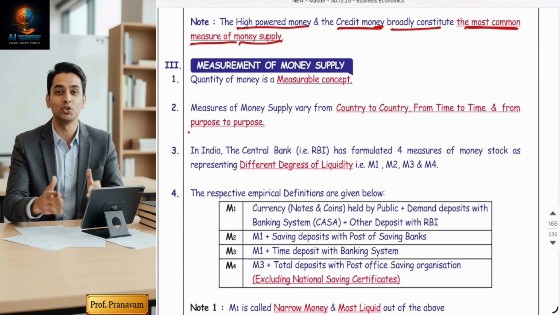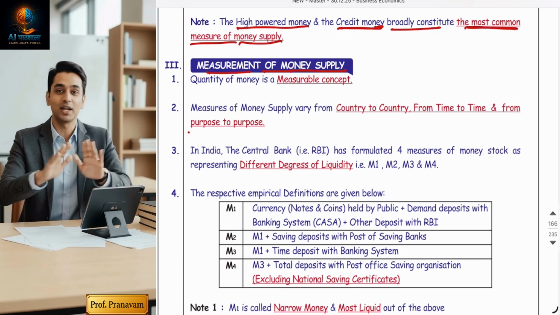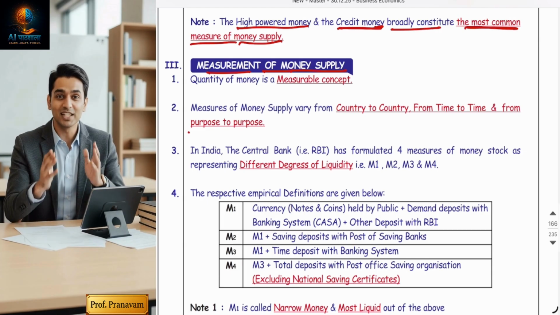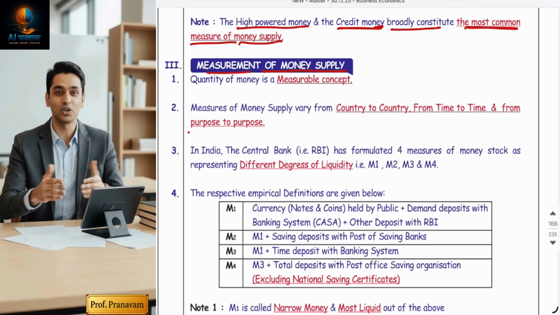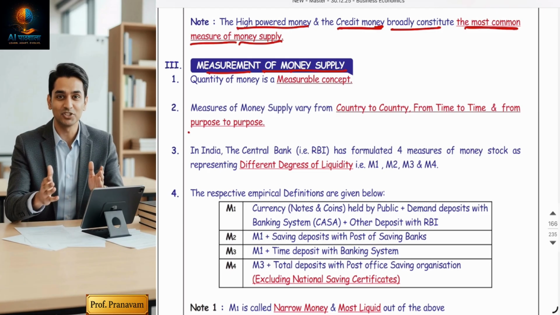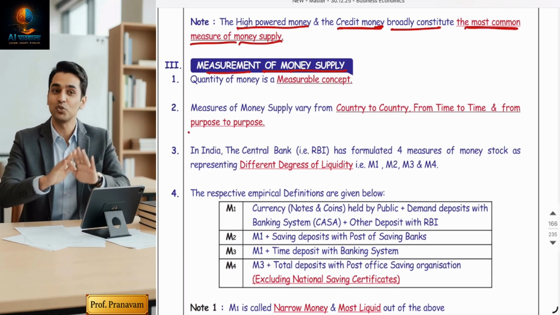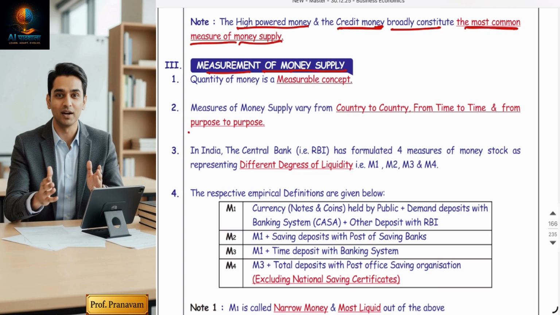Now the next concept is the measurement of money supply. How is money supply measured? Friends, RBI is printing money. RBI has printed money in the market, which is high powered money, and which is getting multiplied 8 times, 9 times in the market. So don't you think there should be some method through which the government can count how much money supply has been done? Yes, without counting, the situation will be out of control. They will not be able to make plans.